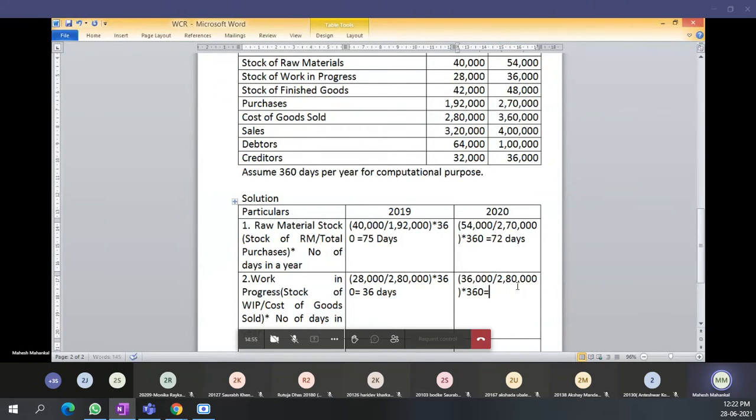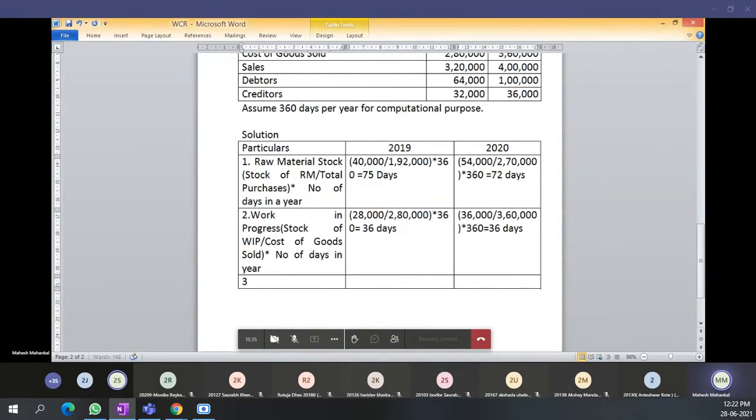162. So here I had forgotten to take 360. Okay, 3,60,000 is the cost of goods sold for 2020. How much comes? 36 days, sir. 36 days. Okay.